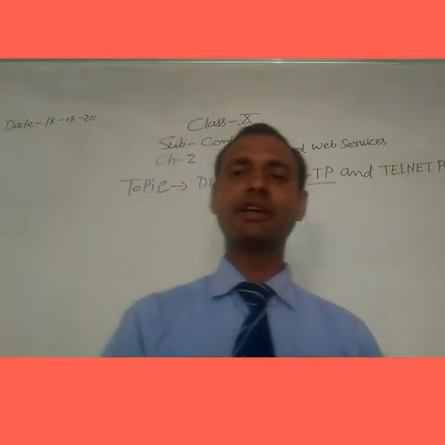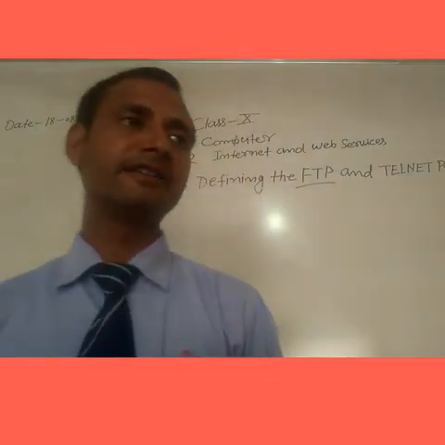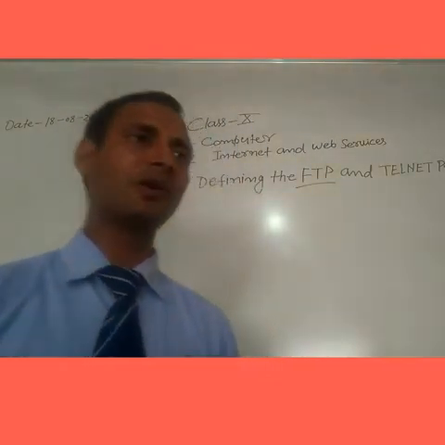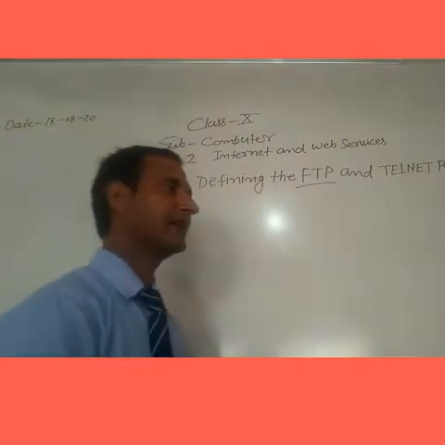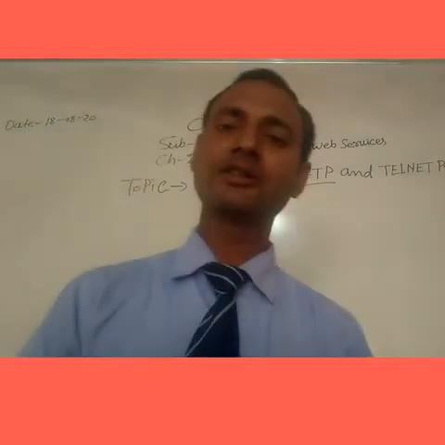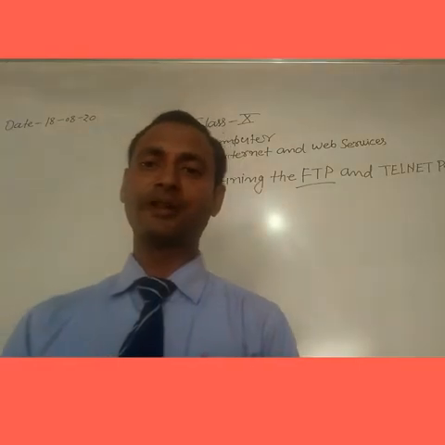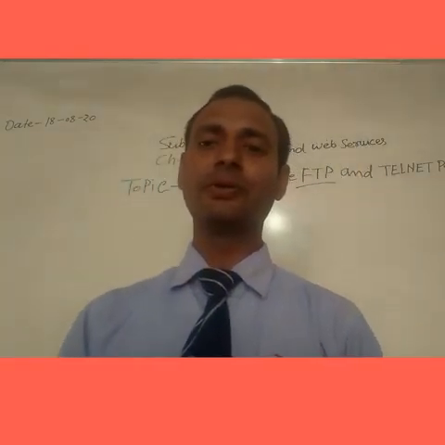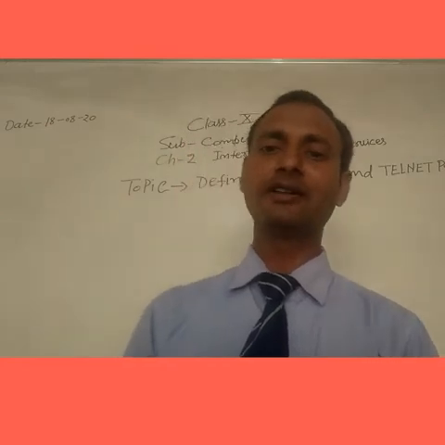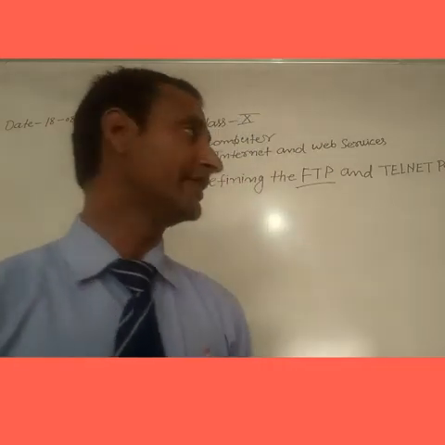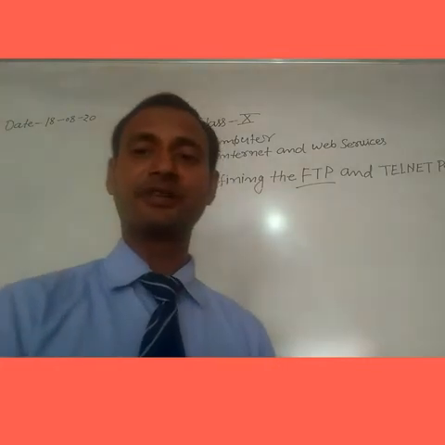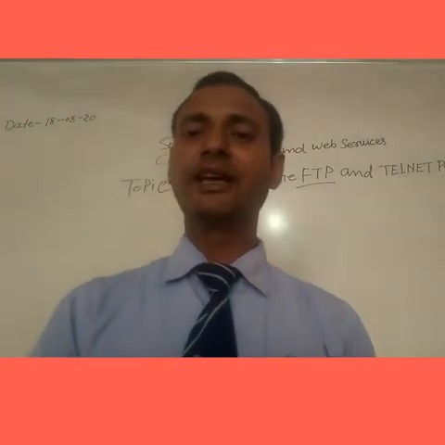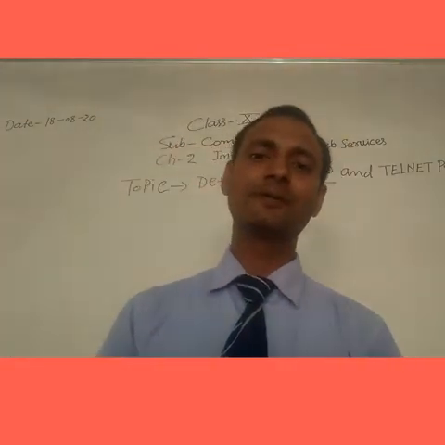When we are downloading a file from the internet, there is a client computer, also called a local host, and a remote host. The remote host is called a server computer. A server is a powerful computer that is used to store a large amount of data, and we access information from the internet with the help of the FTP protocol.